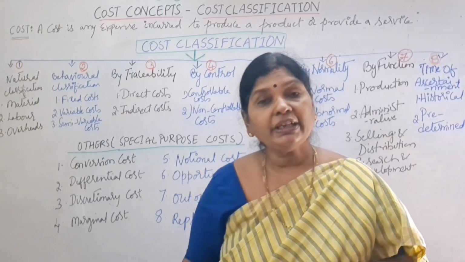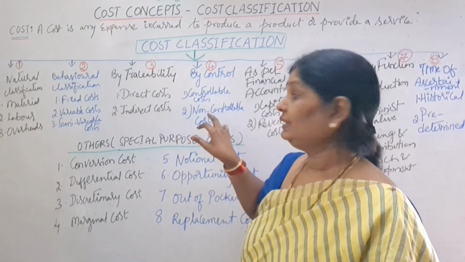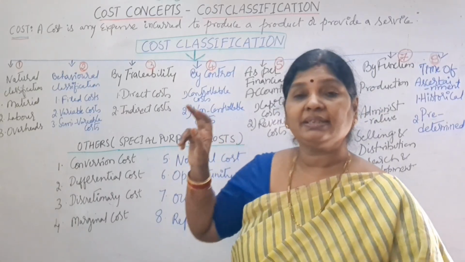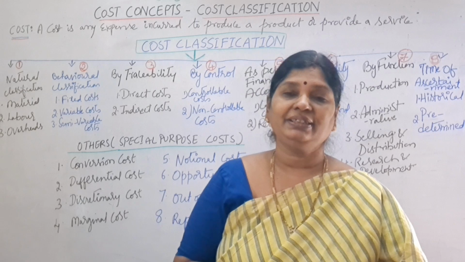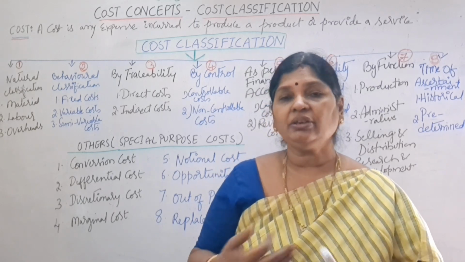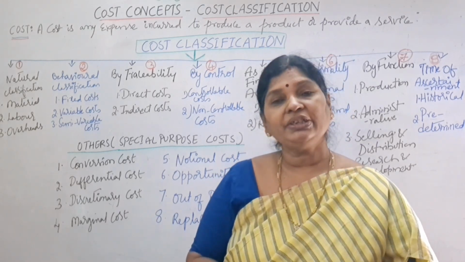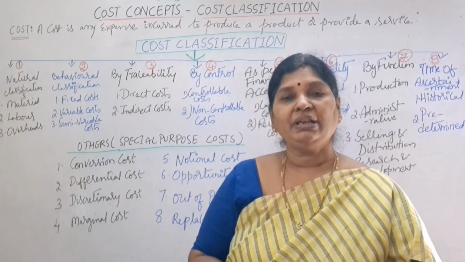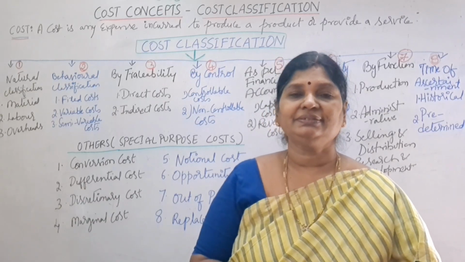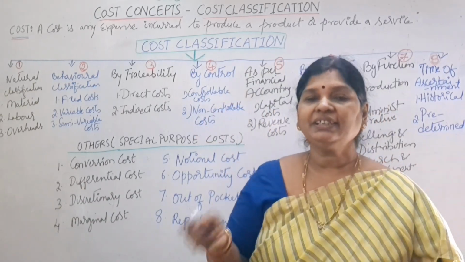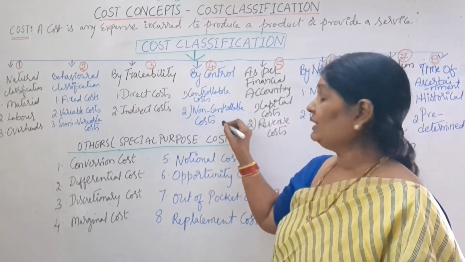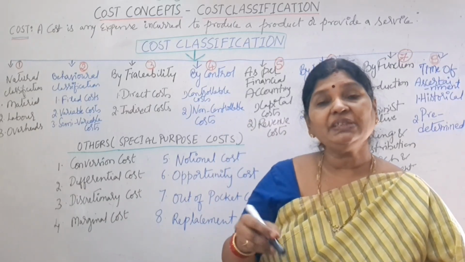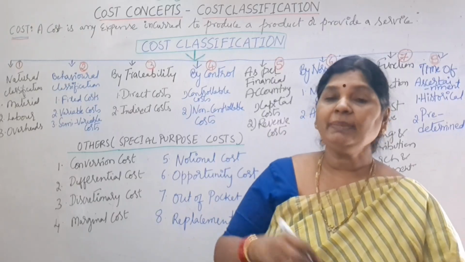What are non-controllable costs? Those which can't be influenced by a manager. These are not in our control. For example, allocation of head office rent. We do not have any influence on the allocation of head office rent for our particular division. So controllable cost means under the control or influence of the manager. Non-controllable cost means which can't be controlled or influenced by the manager.